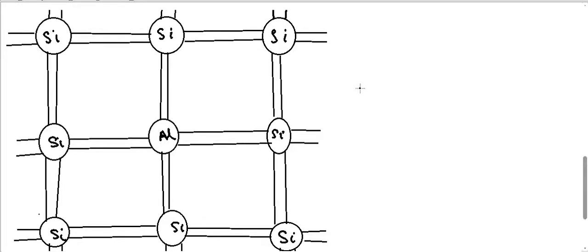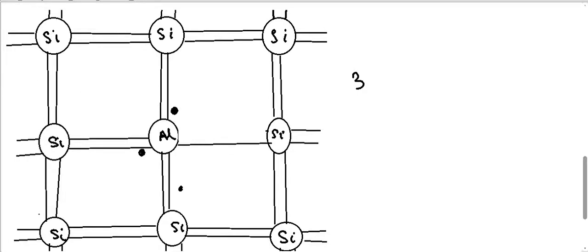How many valence electrons does an aluminum have? The number of valence electrons an aluminum has is 3. It will share one electron with this silicon atom, one electron with this one, and one electron with this one, but it is falling short of another. It has only 3, so it cannot share an electron with the fourth silicon atom. So this bond is open now.